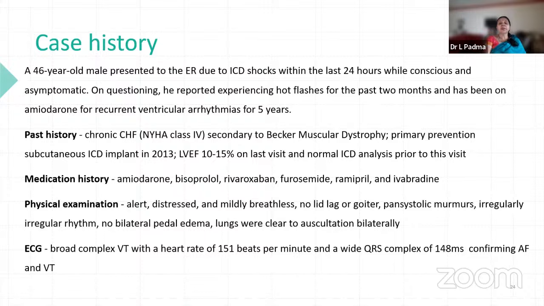Medication history: we have amiodarone, a class 3 antiarrhythmic drug, bisoprolol, a beta 1 blocker, rivaroxaban, a directly acting oral anticoagulant, furosemide, a loop diuretic, ramipril, an ACE inhibitor, and ivabradine, acting on the funny channel current, which reduces the heart rate. The patient is breathless, pansystolic murmurs are seen, irregular rhythm, no bilateral pedal edema, lungs are clear. So there is no problem, the patient is breathing normally. And the ECG shows a wide QRS complex, confirming AF and VT.